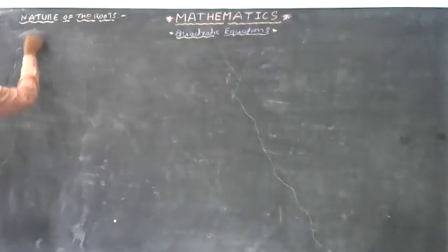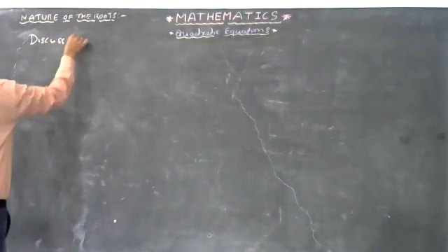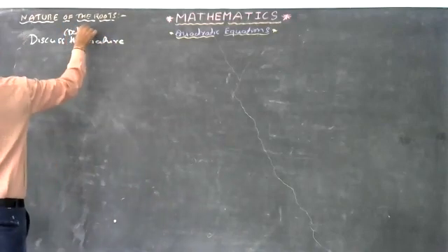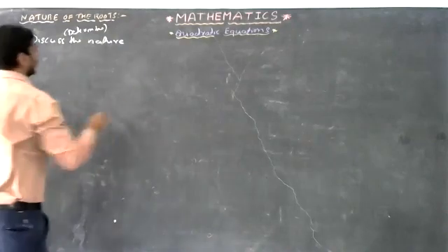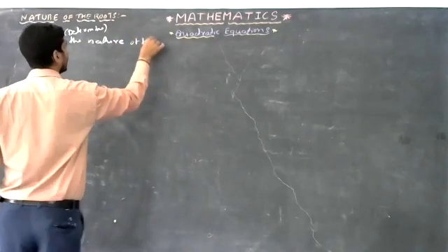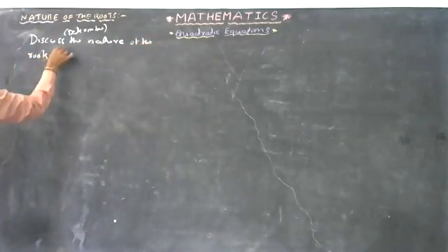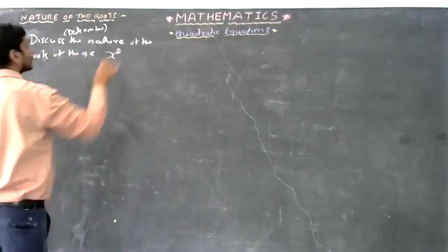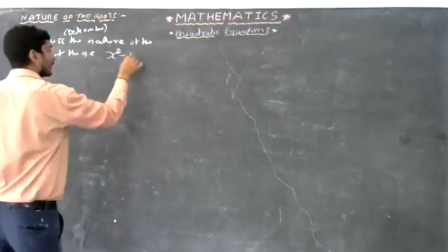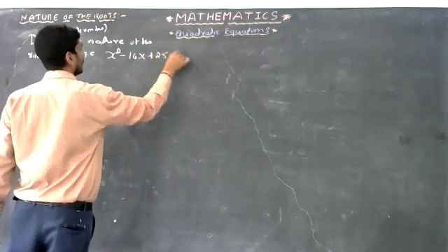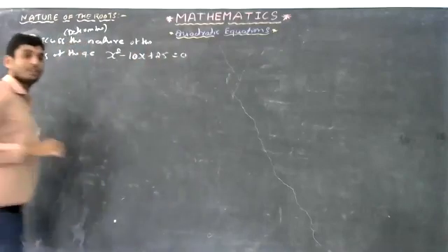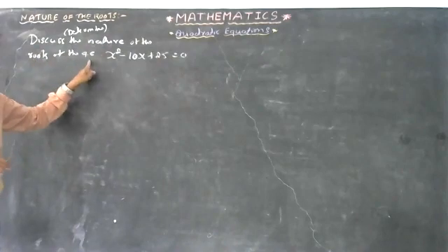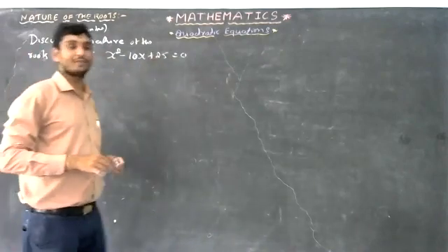Next, the question is like this: discuss the nature of the roots. Sometimes discuss ಅಂತ ಹೇಳಿದ್ರೆ, sometimes determine ಅಂತ. Determine the nature of the roots of the quadratic equation x square minus 10x plus 25 equals 0. Okay, answer the question. Discuss and determine the nature of the roots of the quadratic equation x square minus 10x plus 25 equals 0.